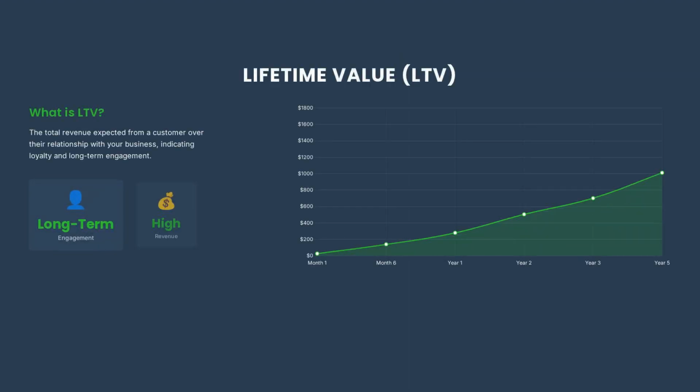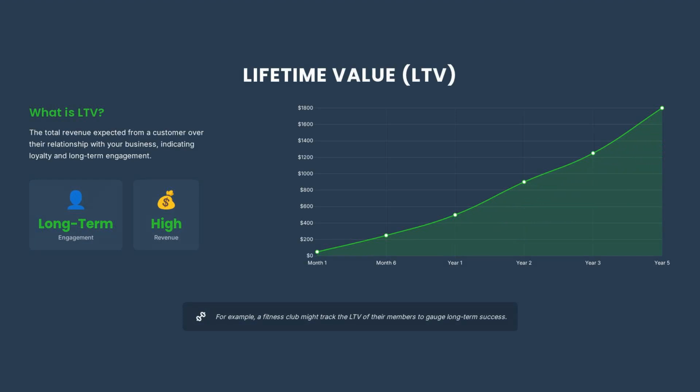Lifetime value is the total revenue expected from a customer over their relationship with your business, indicating customer loyalty and long-term engagement. For example, a fitness club might track the LTV of their members.